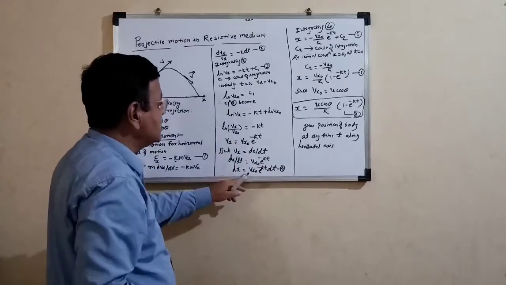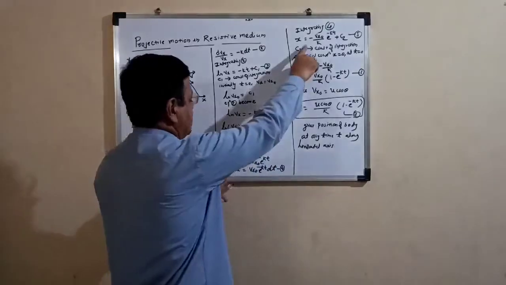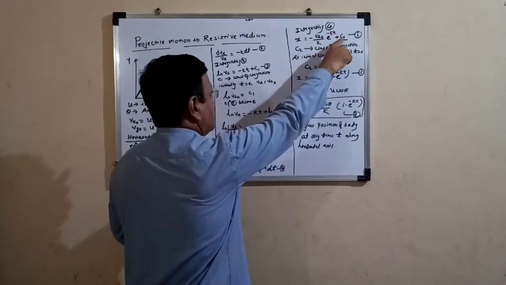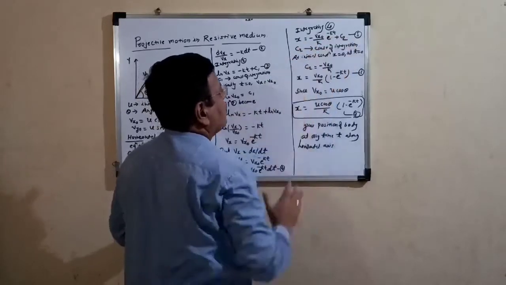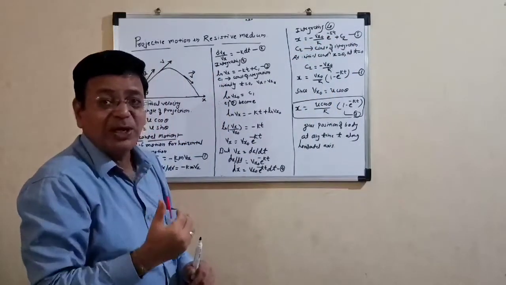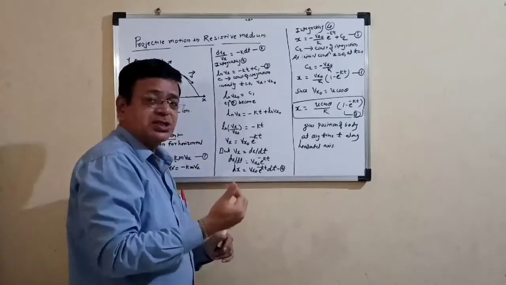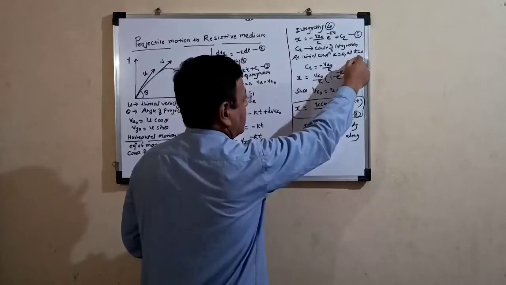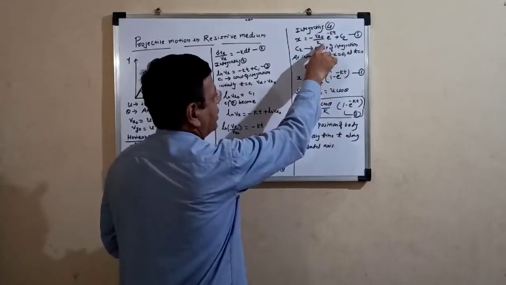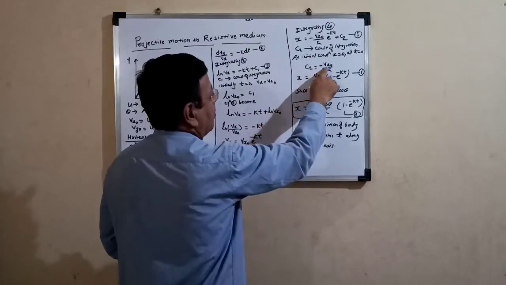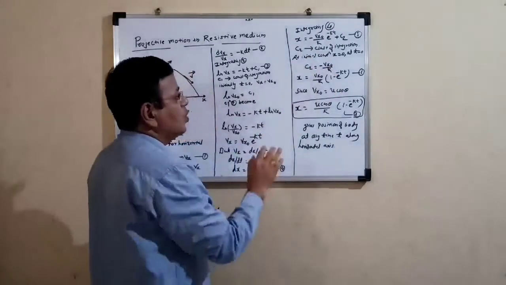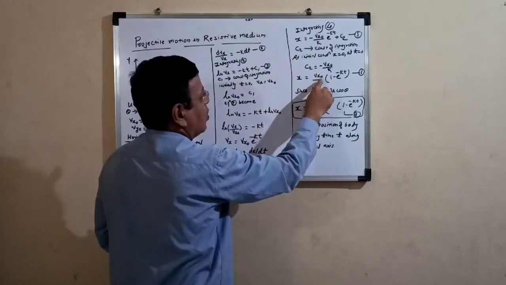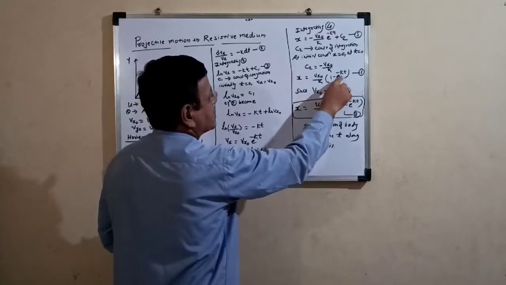So integrating this equation again, we have to get x is equal to Vx0 upon k e raised to minus kt plus c2, where c2 is again a constant of integration. For solving for the constant of integration, again we have to consider the initial stage, that x is equal to 0 at t is equal to 0. So putting this value here, we have to get c2 is equal to minus Vx0 upon k. If we put this value of c2 here, then we have to get x is equal to Vx0 upon k into 1 minus e raised to minus kt.